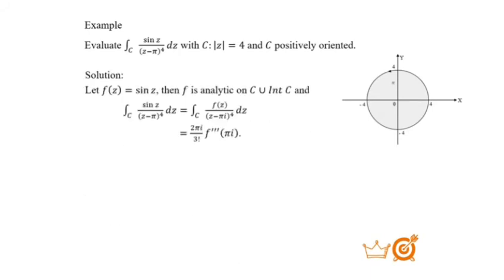Now we have the solution. The first step, we let f(z) be equal to sin z.